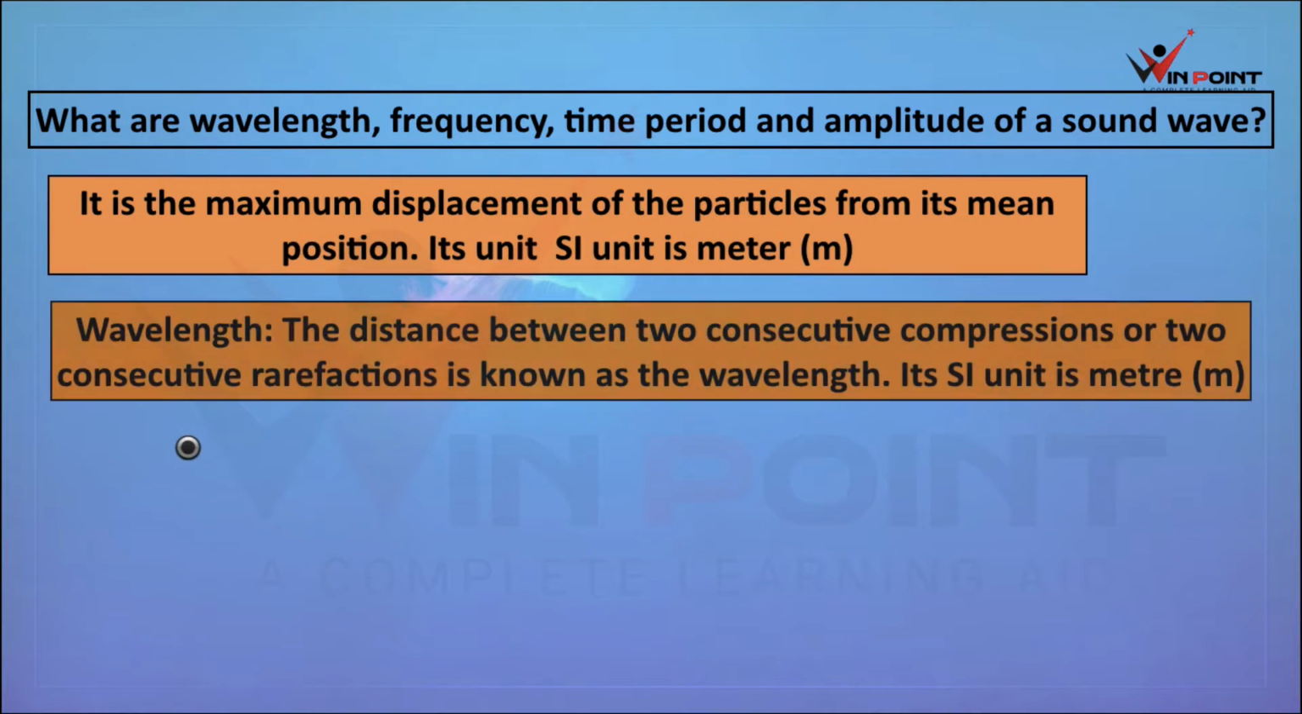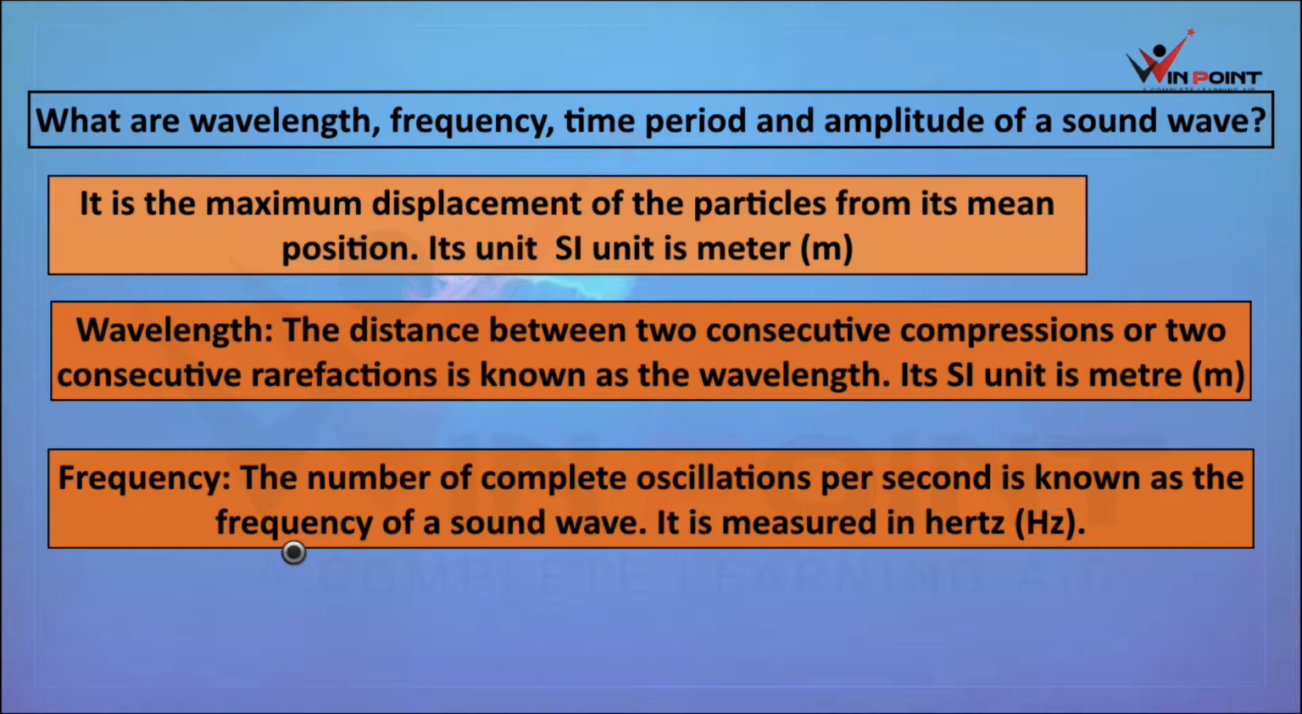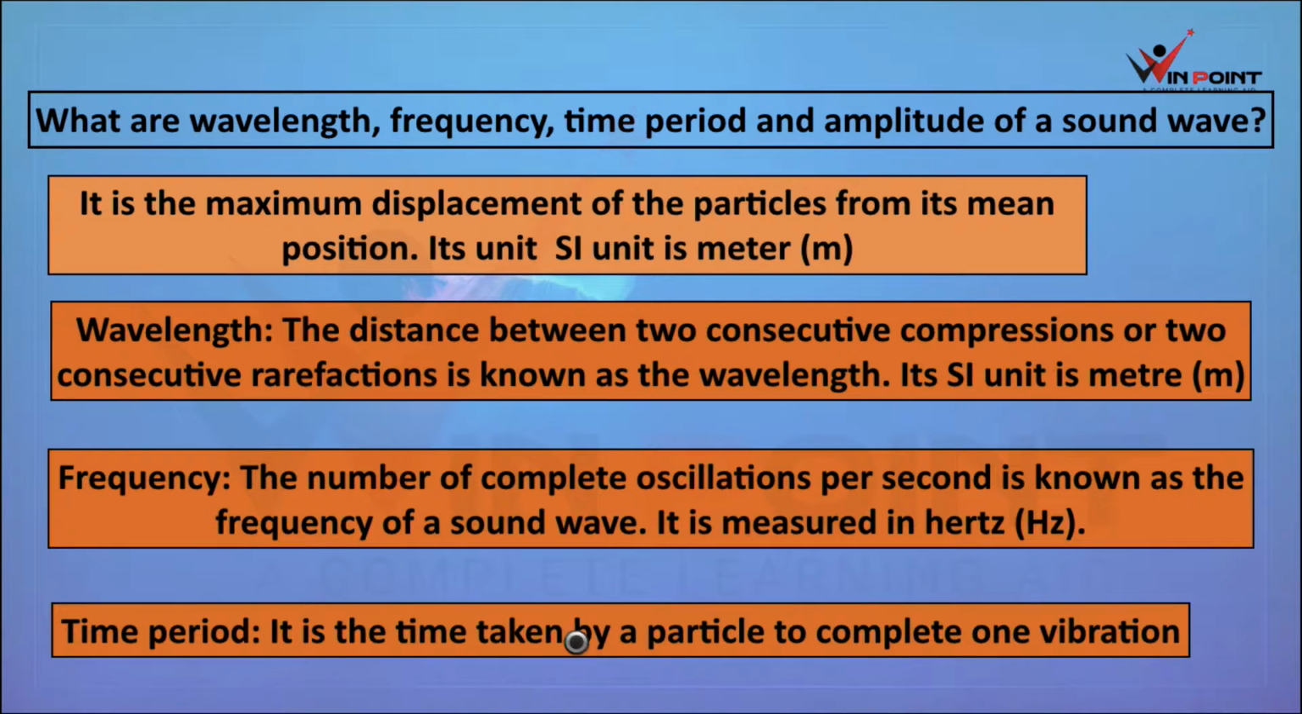Now we can discuss wavelength. The distance between two consecutive compressions or consecutive rarefactions is known as wavelength. Its SI unit is meter. Frequency: the number of complete oscillations per second, or number of vibrations in 1 second, is known as the frequency of a sound wave. The unit of frequency is hertz. Time period is the time taken by a particle to complete one vibration.